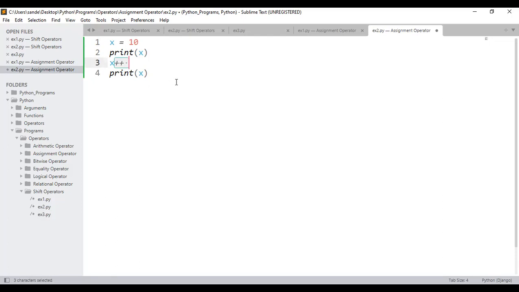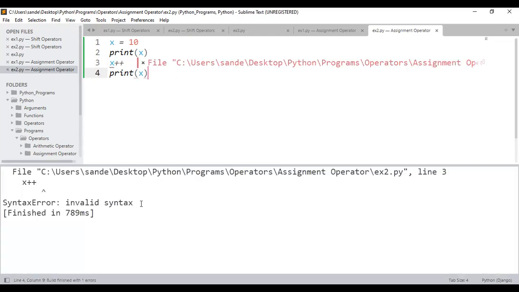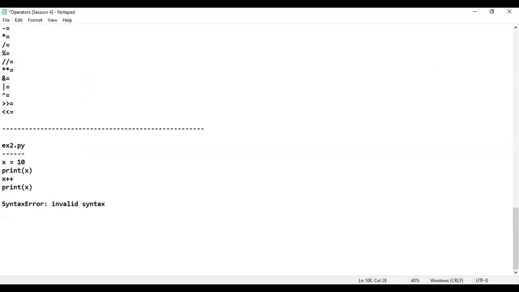The pre-increment or post-increment concept, or post-decrement, pre-decrement concept, is not at all there in Python. That means, sir, what is the output, sir? You only observe. If the concept is not there in Python, the only output is a syntax error. Is that clear? This is the output that I got. I'm going to copy this. Let me come back to the notes, operator session 4. Paste it here. This is the output that I got.